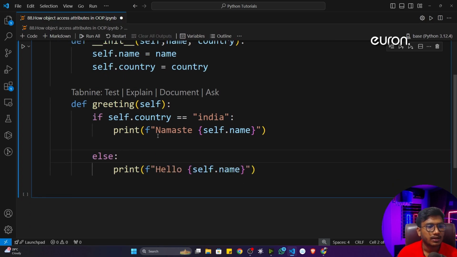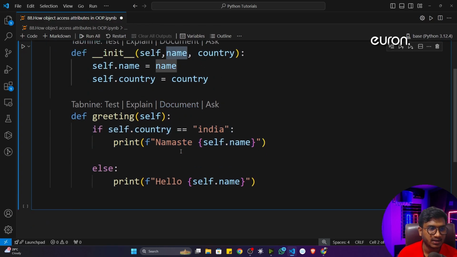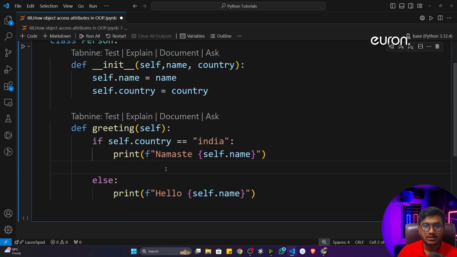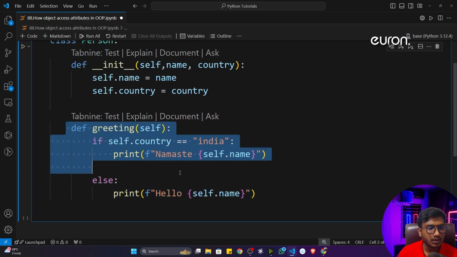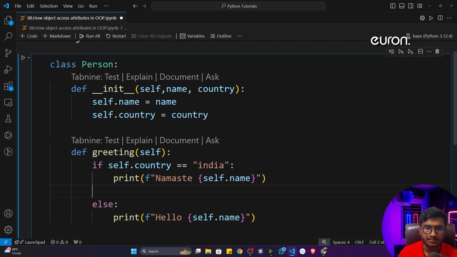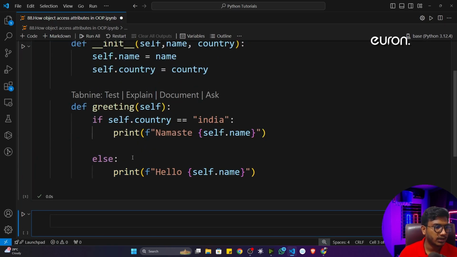That means if your country is India, it will tell you namaste to that particular name, the name you are giving as an input. And if you are not from India, it will tell you hello. So it's a very basic method I've just written. It is just doing the greeting operation. That's it. Now if I execute the code, it's working fine.